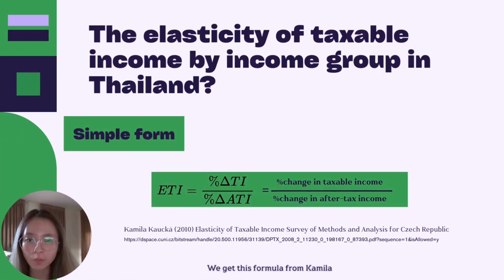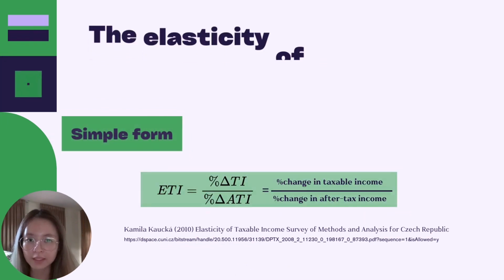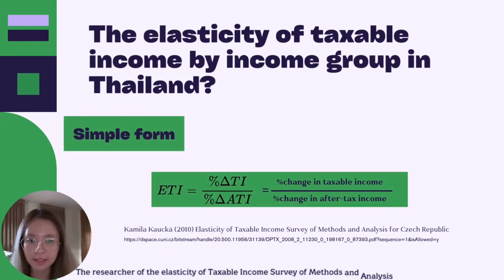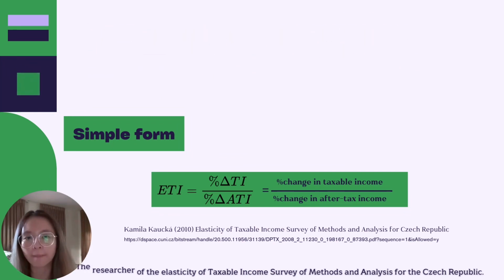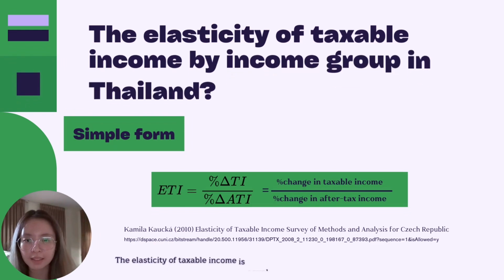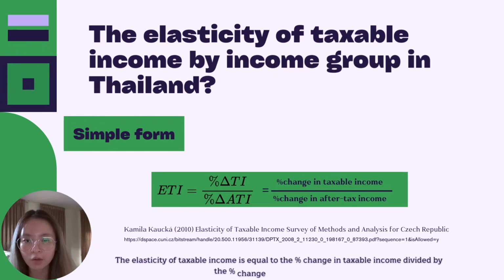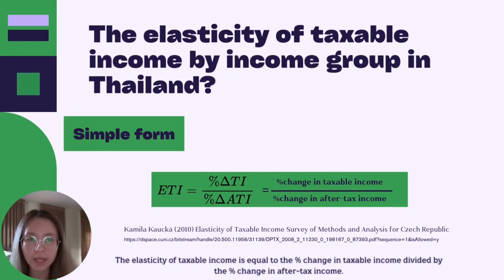We get this formula from Camilla, the researcher of the Elasticity of Taxable Income: Survey of Methods and Analysis for the Czech Republic. The elasticity of taxable income is equal to the percentage change in taxable income divided by the percentage change in after-tax income.